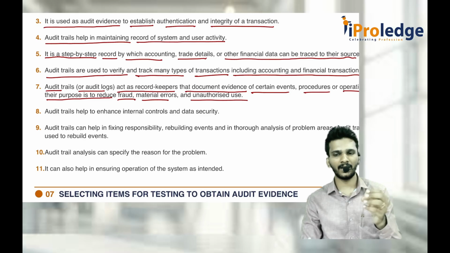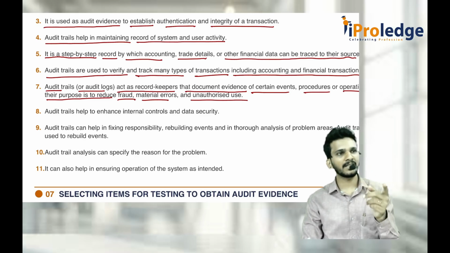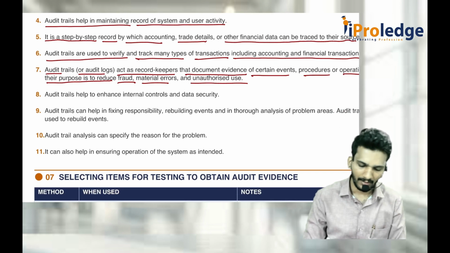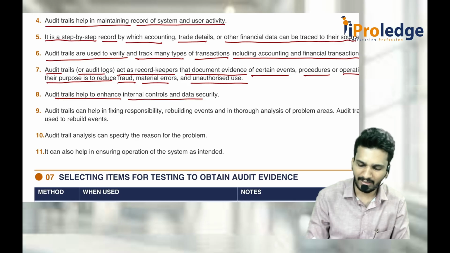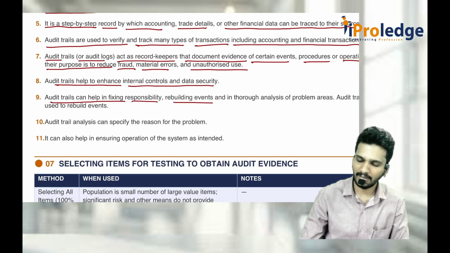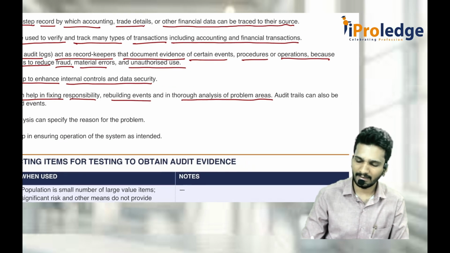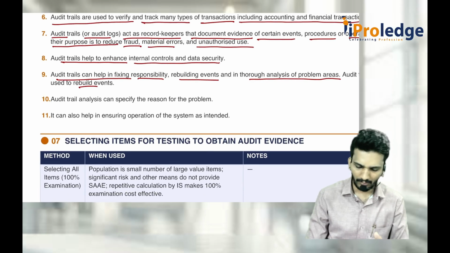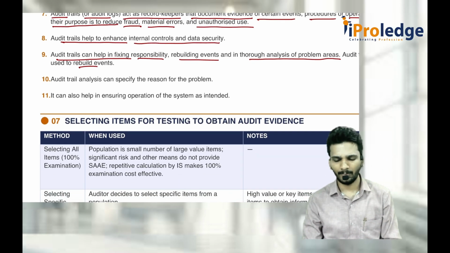When employees know that something is keeping a record of their activity, they try to commit lesser fraud or lesser errors, at least on the system. This helps to enhance internal controls and data security. Audit trails can fix responsibility, rebuild the events thoroughly, and analyze problem areas.